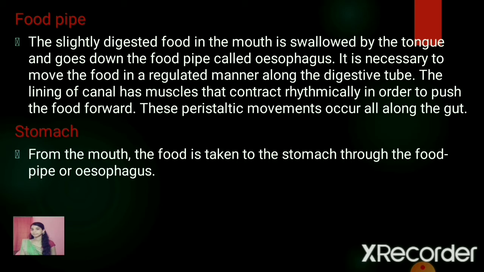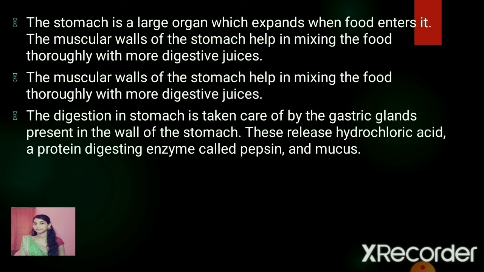So the next one we have is the stomach. From the mouth, the food is taken into the stomach through the food pipe or the esophagus. A stomach is a J-shaped large muscular organ which lies on the left side of the abdomen. The partially digested food is further digested in the stomach. It is a large organ which expands when the food enters into it.